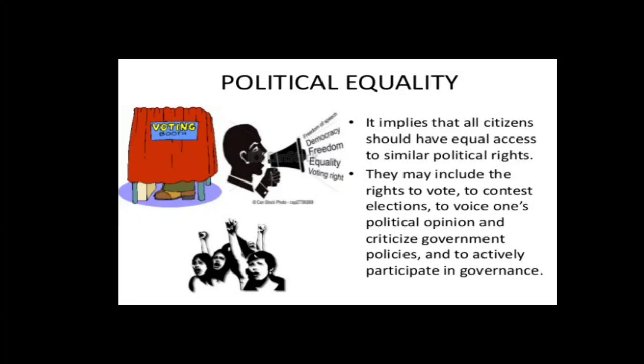No matter where they come from, whichever background they come from, they have the right to vote for the person that they want. So people all around the world enjoy political equality, in whichever country has a democratic regime.